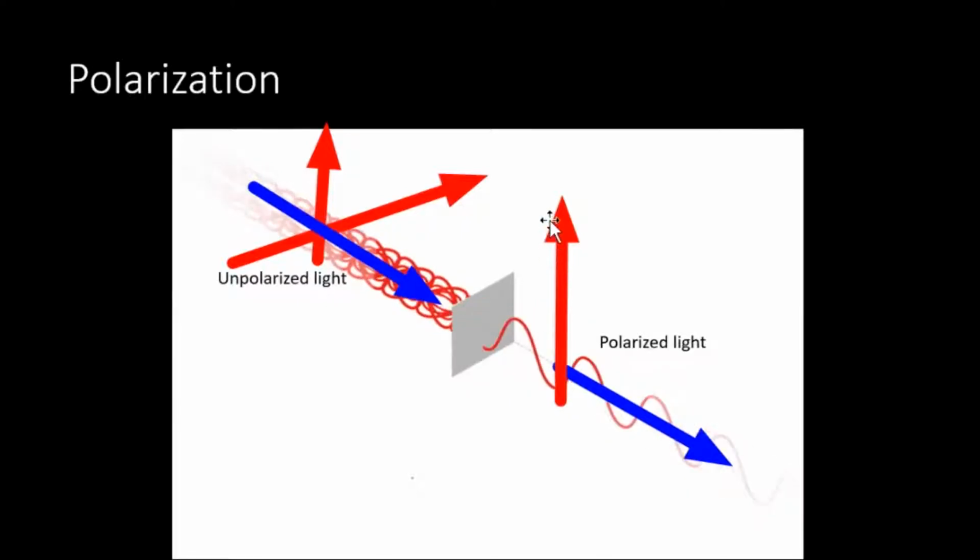Here I have restricted the vibrations along the y plane only. Can you see? The vibrations are only along y. I have cancelled the x one. So this process of restricting the vibration is known as polarization.